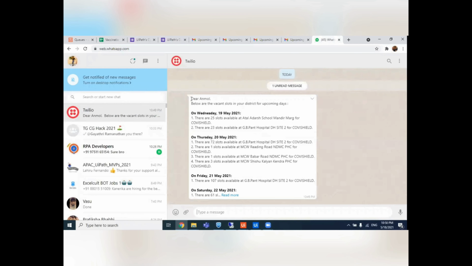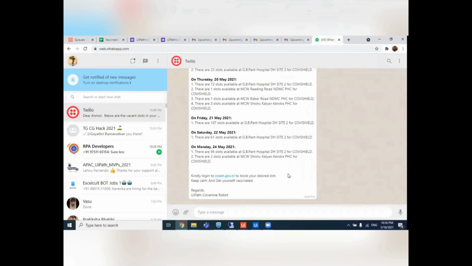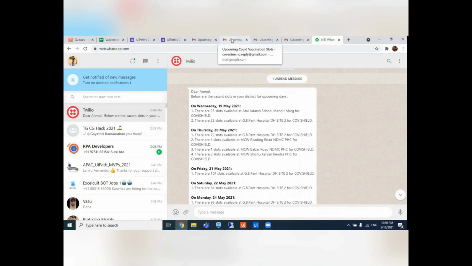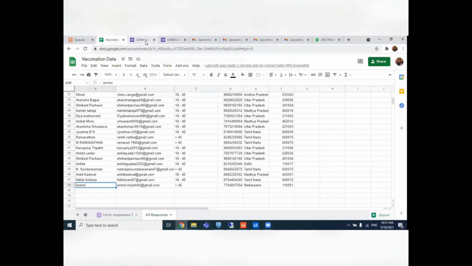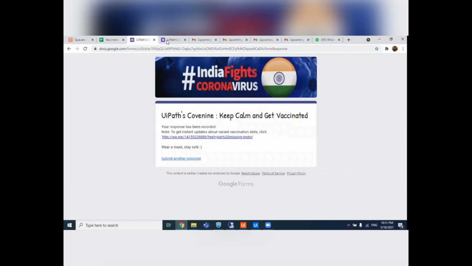But for me, I have already received the WhatsApp notification as well, stating the same information that is there on mail, as it is usually convenient for people to go and check their WhatsApp rather than mail. We recently deployed this bot on a server, and so far it has served more than 68 people because we have circulated the form in our closed circle.